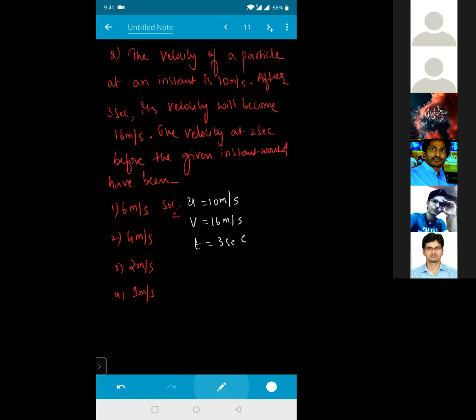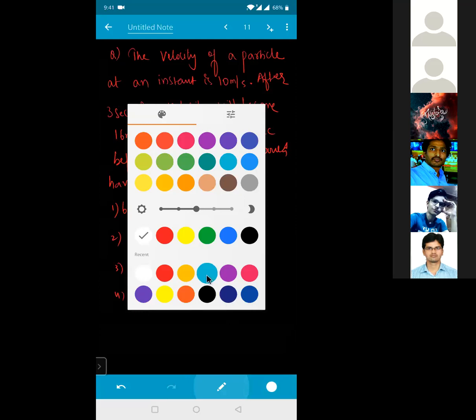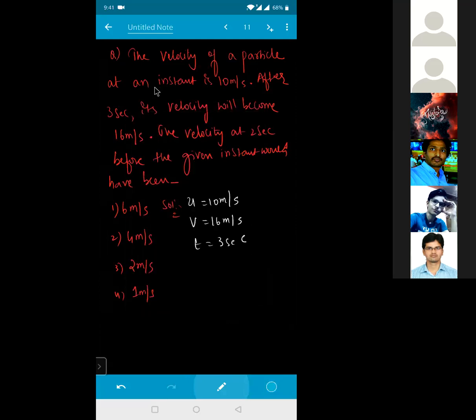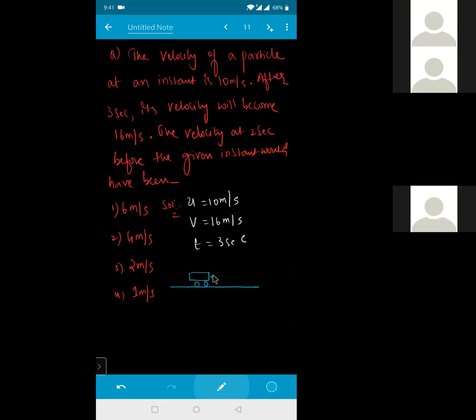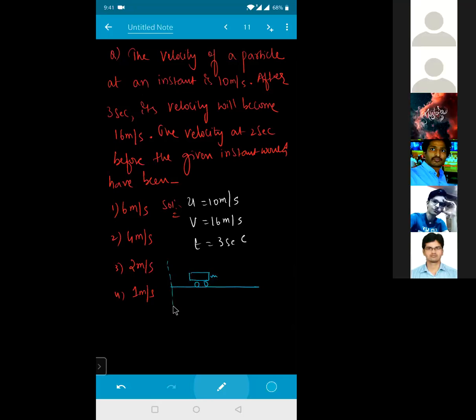Have you got the question? Read the question properly and try to break it into two parts. You will get clarity. See here, the velocity of the particle at any instant is 10 meter per second. That is, this is your road and this is your car. This car is already in motion. We are not talking about from the initial. It has already started here. Here the velocity is how much? u. After a certain time, the velocity here is v. Now, t is equal to 3 seconds. That means I can get the acceleration of the car during this period of time, from here to here.